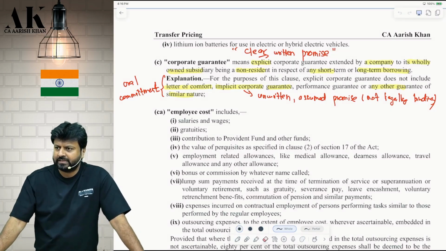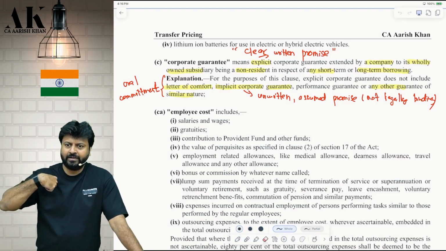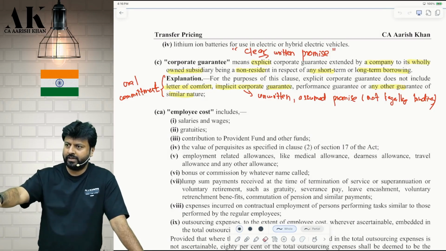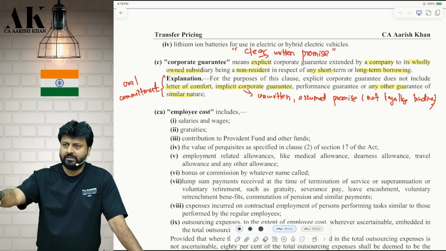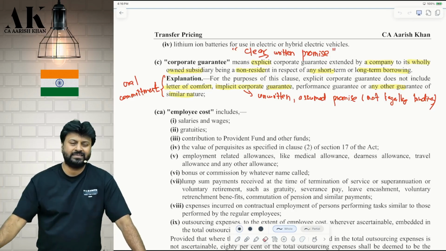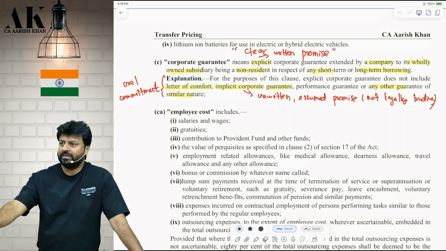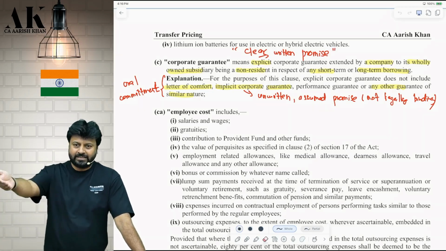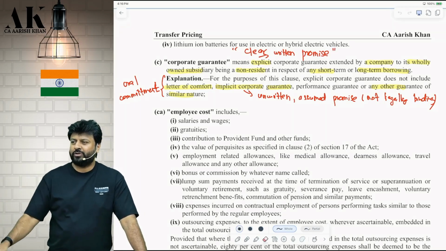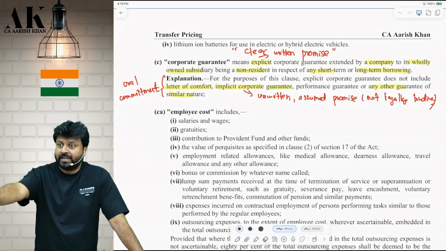Letter of comfort means: this is my child, I am the parent, I am there. If something happens, then I am not there. Are you able to understand? I am just giving you comfort that there is something big behind this particular person who is doing your project. Are you clear? I am not going to face any consequence if he does anything wrong.